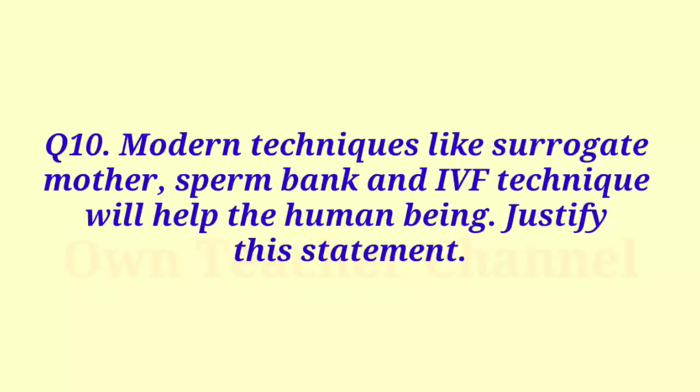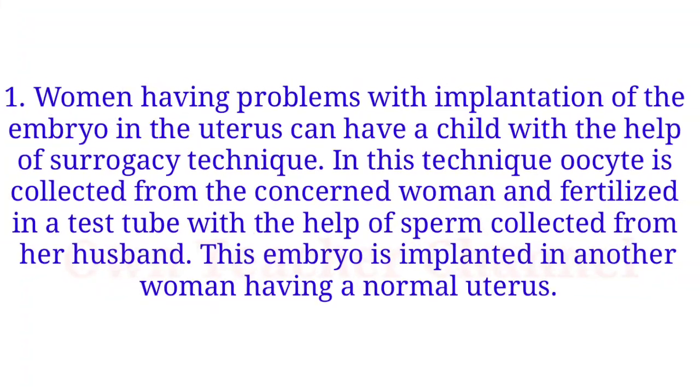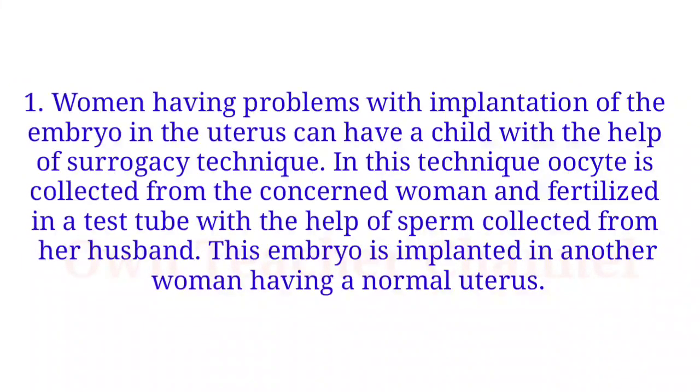Question 10. Modern techniques like surrogate mother, sperm bank and IVF technique will help the human being. Justify this statement. Women having problems with implantation of embryo in the uterus can have a child with the help of the surrogacy technique.